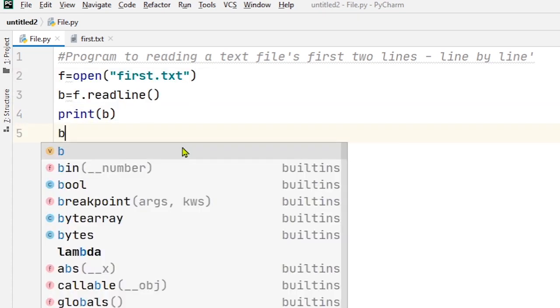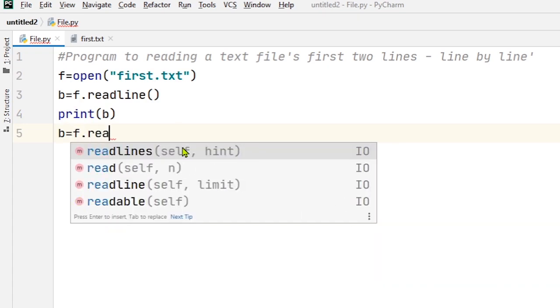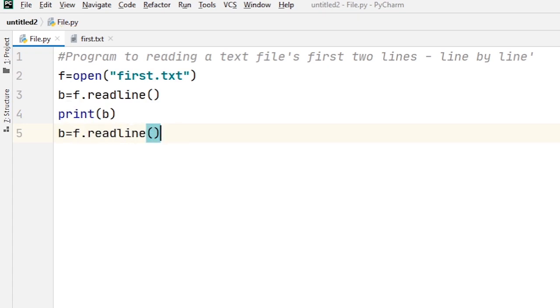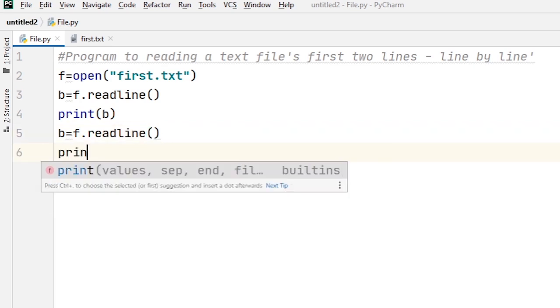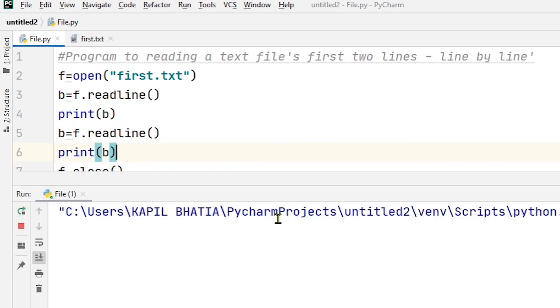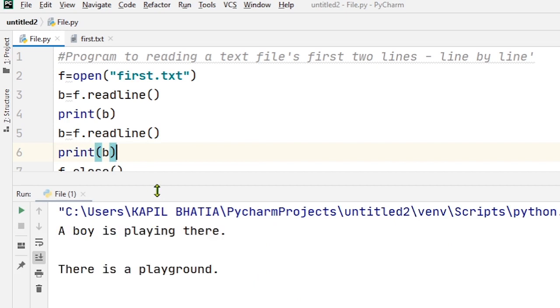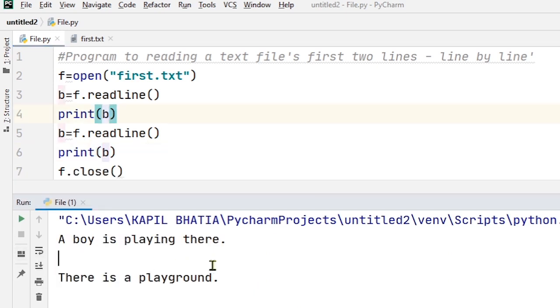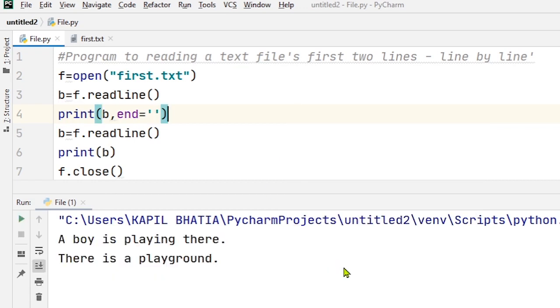Then I again write b is equal to f.readline and print the value of b. And then after that I just close the file. Now when I run this code, you will find the first 2 lines of the file print onto the screen. Okay. If I don't want to print the blank line, then I just write end is equal to empty quotes. Okay, when I run this code, you will find the output as. So I hope you understand how we can read a text file line by line.